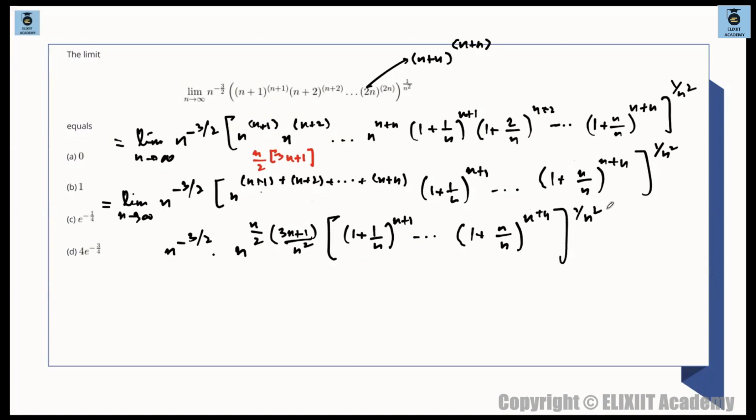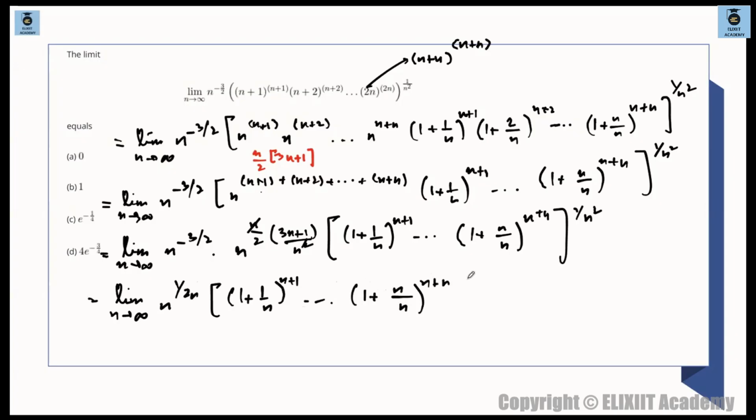तो फाइनली वी आर हैविंग this and after simplification let's see what are we getting, so we are having limit, ये simplify करके क्या आ रहा है वो, one of this n is getting cancelled over here, right, so ये कितना आएगा, माइनस ऑफ 3 by 2, ये देखो माइनस ऑफ 3 by 2 आ रहा है यहाँ पे, और यहाँ पर भी देखो n and n will cancel out once you divide, so we have plus 3 by 2 and this is plus 1 by 2n, so 3 by 2 and 3 by 2 cancels out, so n to the power of 1 by 2n is remaining, तो फाइनल में जाके this will get simplified and this will become n to the power of 1 by 2n, so limit n tends to infinity, this is n to the power of 1 by 2n, ठीक है, and then 1 plus 1 by n whole to the power of n plus 1, ठीक है, and so on till 1 plus n by n whole to the power of n plus n whole to the power of 1 by n square।